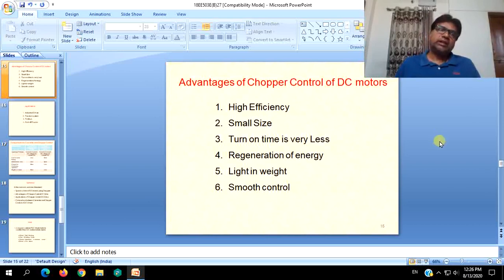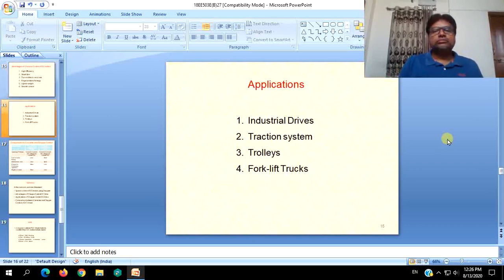Almost linear increase and decrease in the current can also be achieved, rather than what we have seen in RVS, that is exponential rise and decay. That can also be smoothened out to have almost linear flow of current. So these are the advantages of chopper control of DC motors. Turn on times and regeneration of energy are the most important things, but also smooth control.